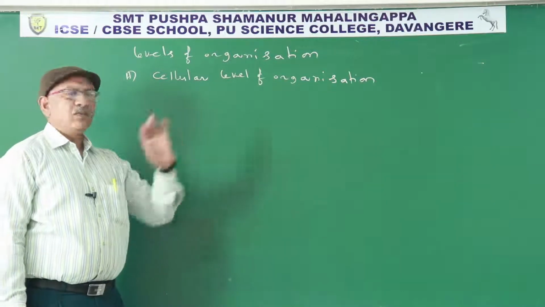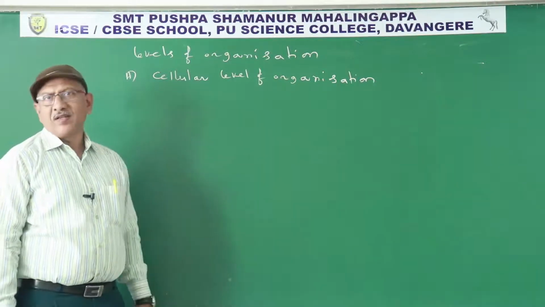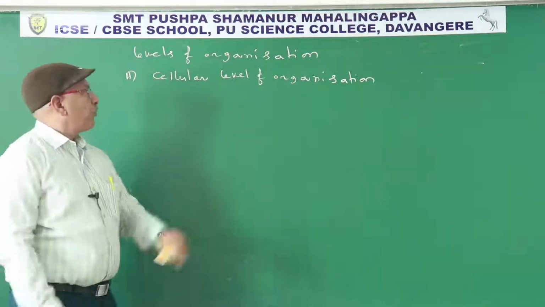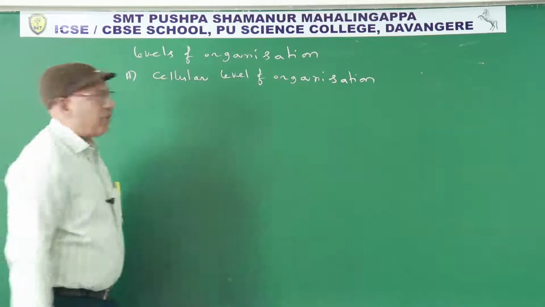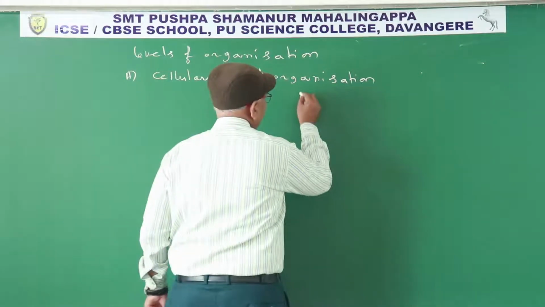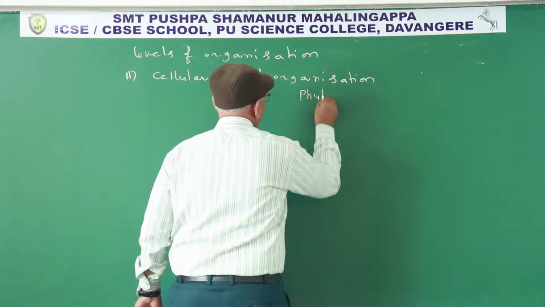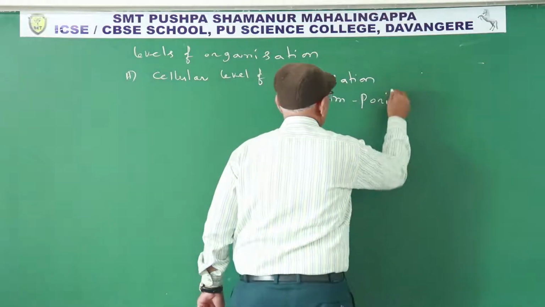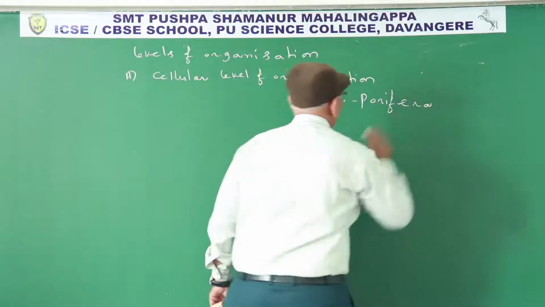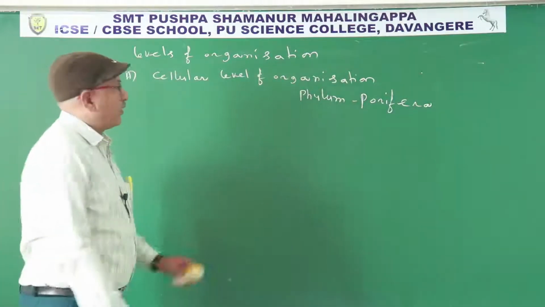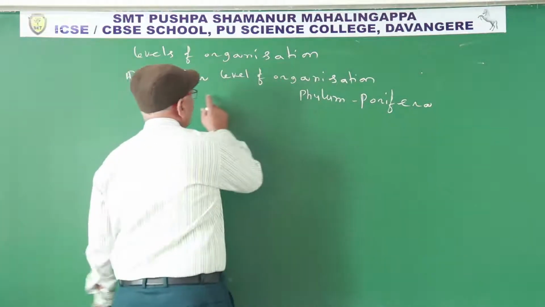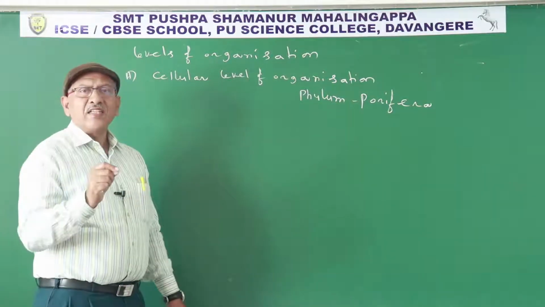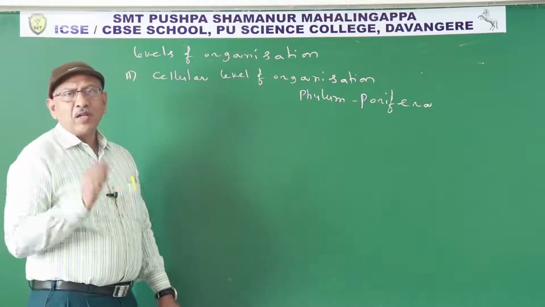Body has some types of cells. Each type of cell performing a particular function is known as cellular level of organization. Seen in members of phylum Porifera. So, what is the cellular level? Body has some types of cells. Each type of cell performs a particular function.